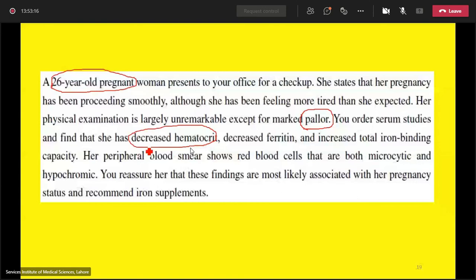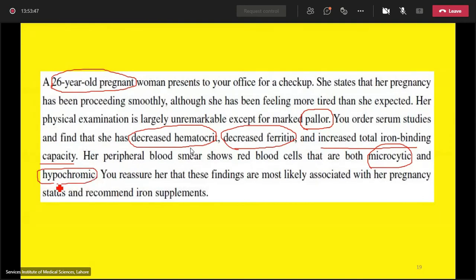The ferritin level is decreased and the total iron binding capacity (TIBC) is increased. The blood peripheral smear shows RBCs that are microcytic, MCV less than normal, and hypochromic, MCHC less than normal. So both MCV and MCHC are less than normal.